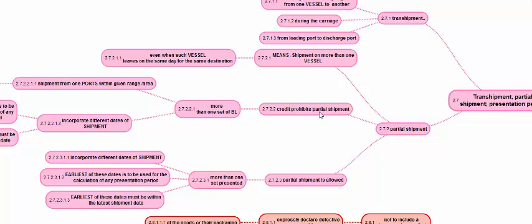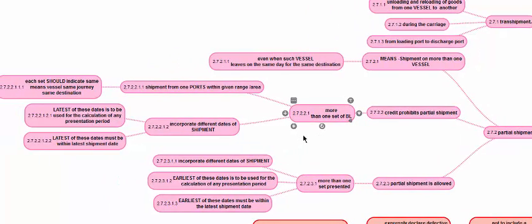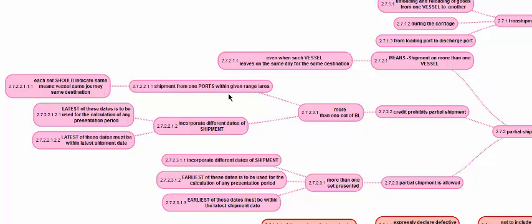If the credit prohibits partial shipment and if one or more BL is submitted, shipment from the ports within the given range, more than one BL, more than one port within the given range, each should indicate the same means of vessel, same means of conveyance and the same journey and same destination.